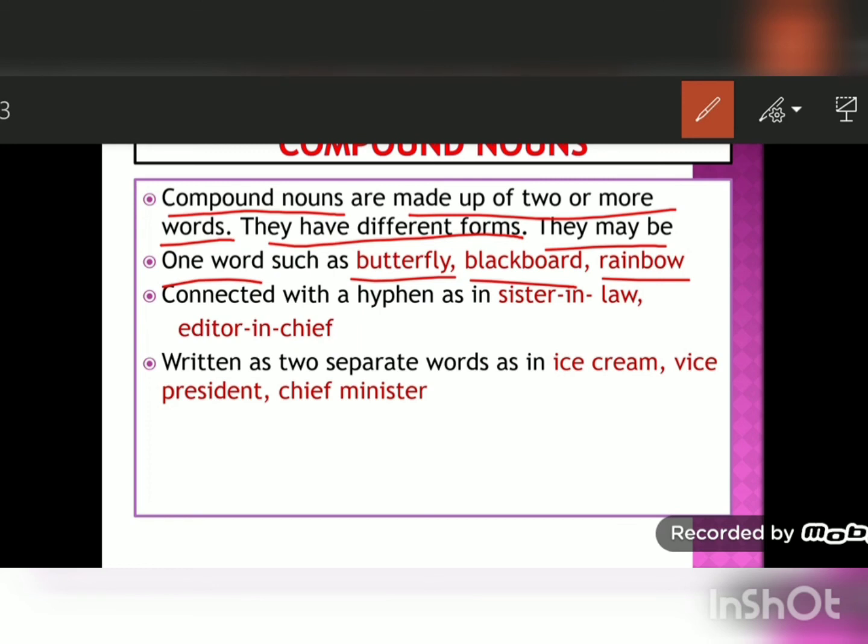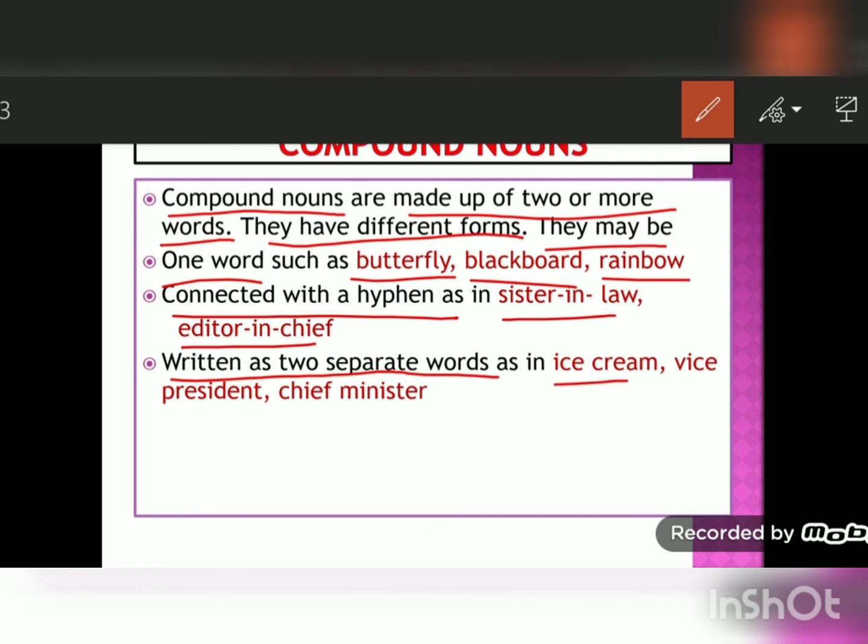Next, compound nouns can be connected with a hyphen. So these are the hyphens which are given in between, in words like sister-in-law, editor-in-chief, or great-grandfather. These compound nouns are also written as two separate words.